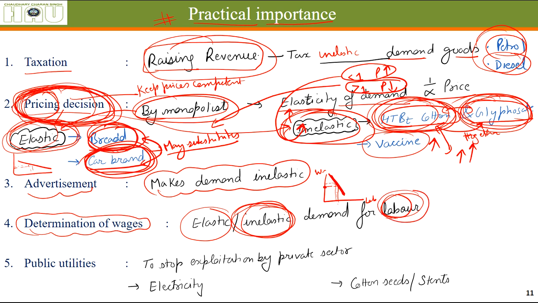So if the labor knows this, they can go for a strike for a wage hike. Otherwise, if the demand curve is elastic, like this is the wages, this is the quantity demanded of labor, and they try to go for a strike to increase their wages, the demand for labor will reduce a lot, and the laborers know it. If they went for a strike for increasing their wages, many of them will be kicked out. That's why there is no point in going for a strike.